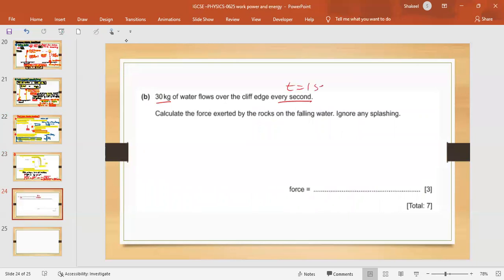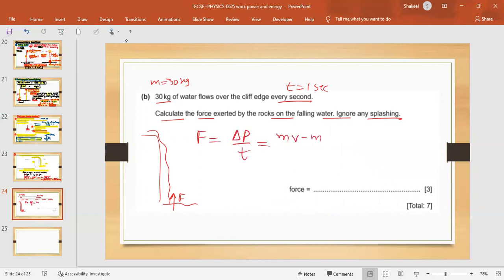The next is: 30 kilograms of water flows out the edge every second. So t is 1 second and mass is 30 kg. Calculate the force exerted by the rocks on the falling water. Ignore any splashes. When the water is flowing down, how much force are the rocks exerting on the water to stop it? We say that force is change in momentum over time. Change in momentum is mv minus mu, over t. Its final velocity will become 0 when the water hits the rock.